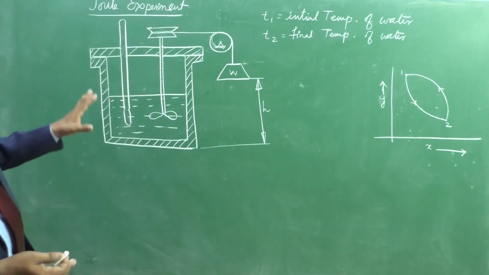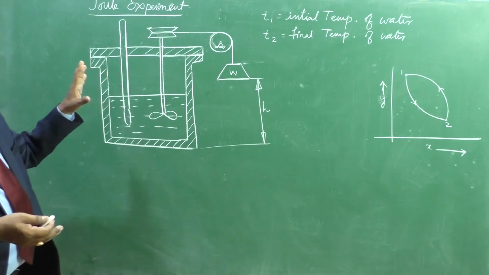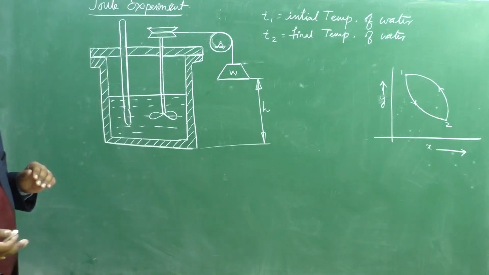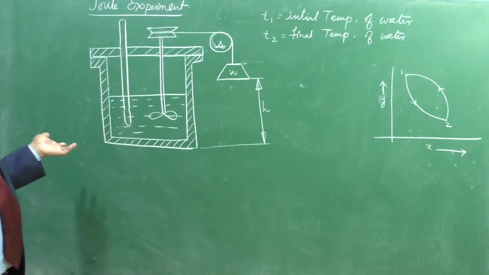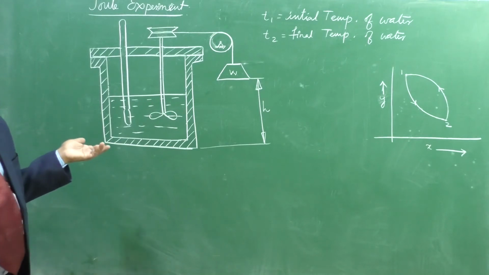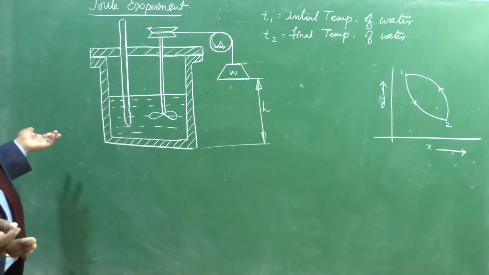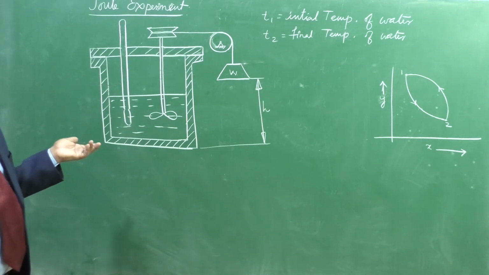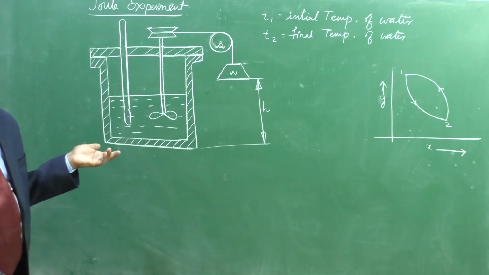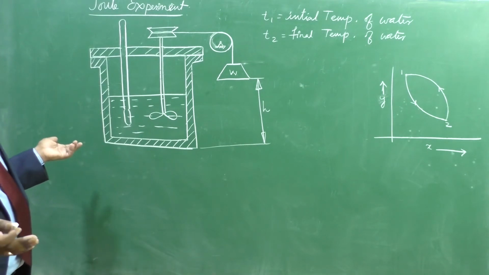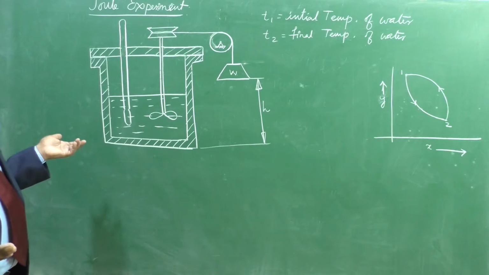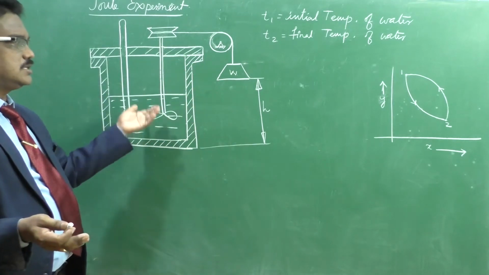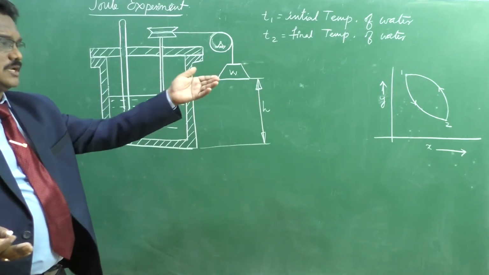Actually, to conduct this experiment, we need to consider some assumptions. There is no loss of heat energy to the surroundings, and there is no friction at all, and the process is completely reversible. If you consider such assumptions, you can say the work is converted into heat energy, and heat is converted into work in a cycle.